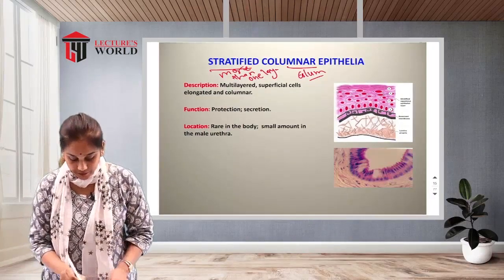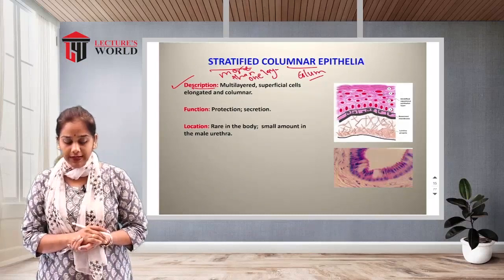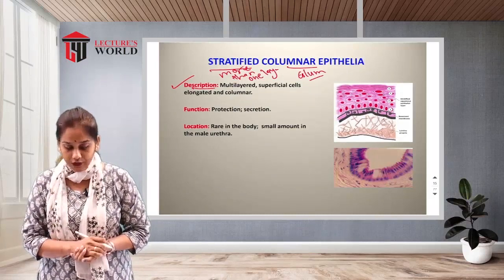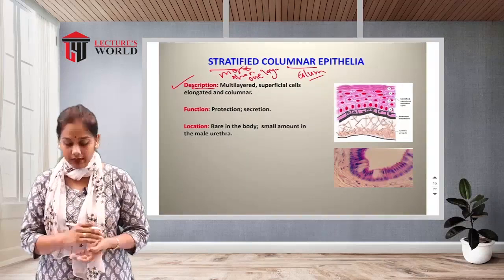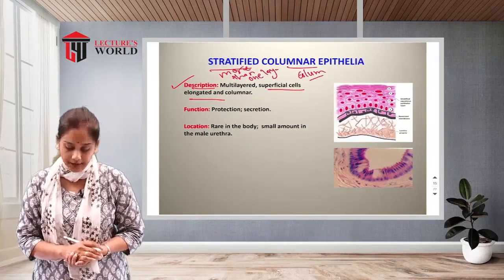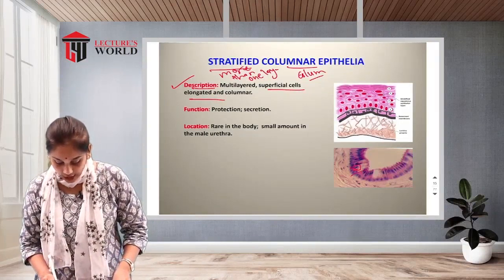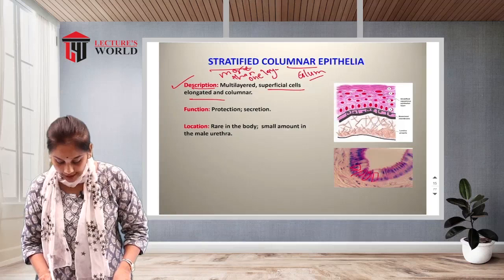Let us see the introduction of the stratified columnar epithelia. It is multi-layered, because there is more than one layer. The superficial cells are elongated and columnar, like a column, like this.